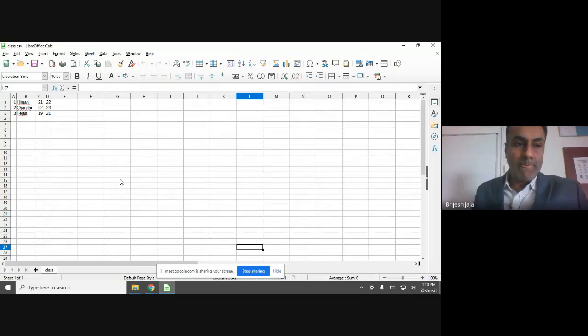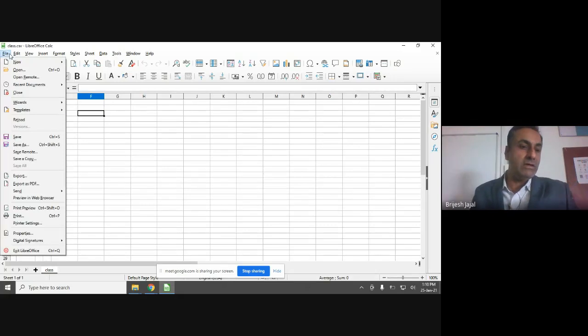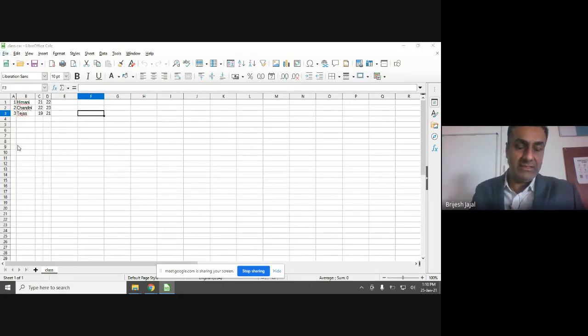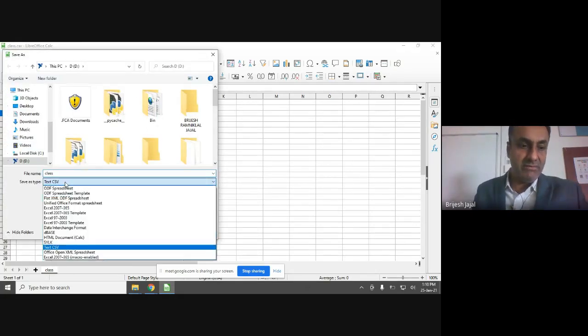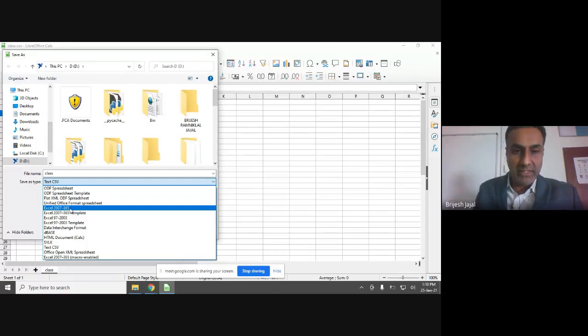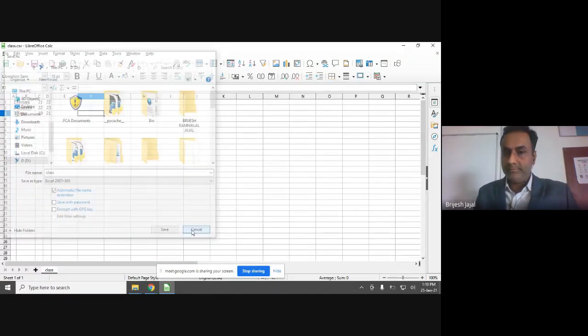Remember, even though it looks like Excel, this is not an Excel file. You can see on the top, it is a CSV file. Fine. What's the difference now? When I save this, I can specify that instead of, see, it is showing here Text CSV. Instead of that, if I want to store it permanently and shift it to Excel, I can do that.